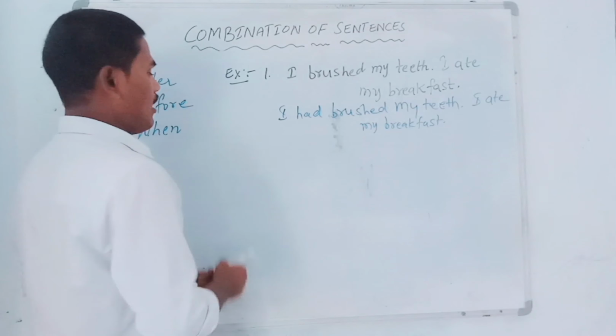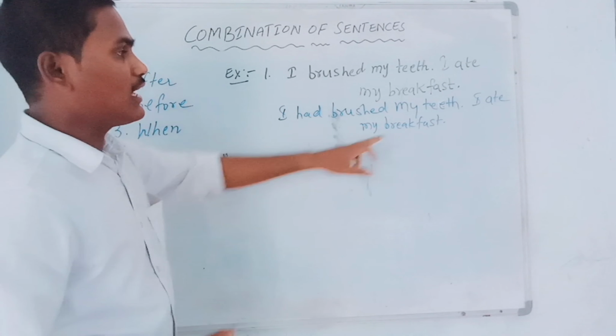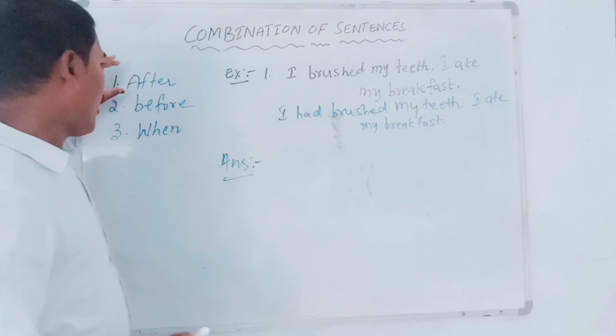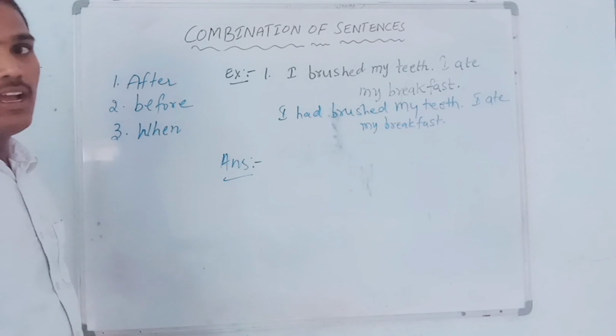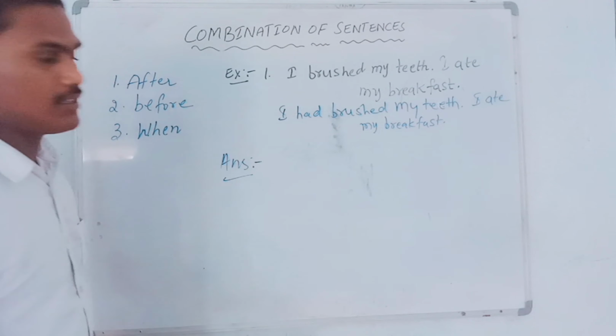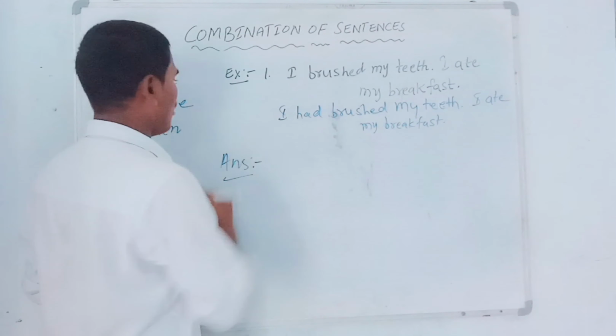Okay, so now how do we combine these two expressions, I had brushed my teeth, I ate my breakfast, with the help of after, before, when? I will teach these three words in a single example, so please concentrate and watch very carefully. First, after.